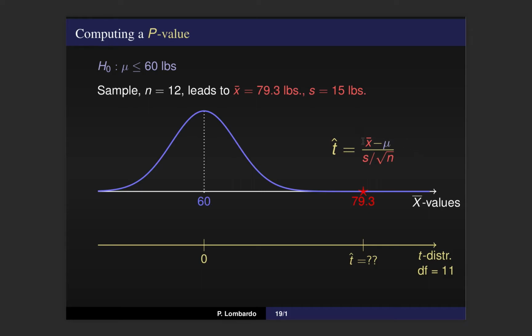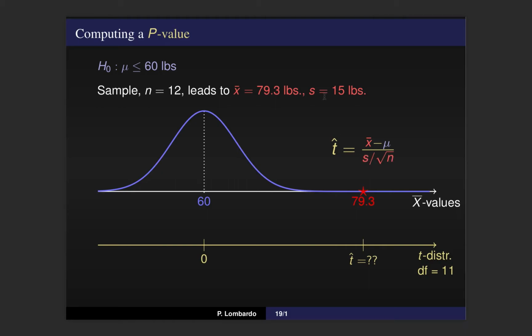And this should have sort of the flavor of a z-score computation, right? It's score minus mean over some sort of measure of variation. In this case, it's the observed sample mean minus the null hypothesis population mean, divided by s over square root of n. This sort of feels central limit theorem-like, so hopefully that'll feel familiar to you.